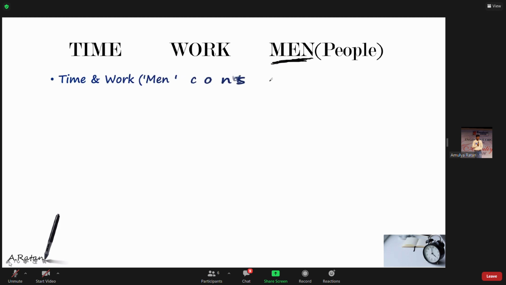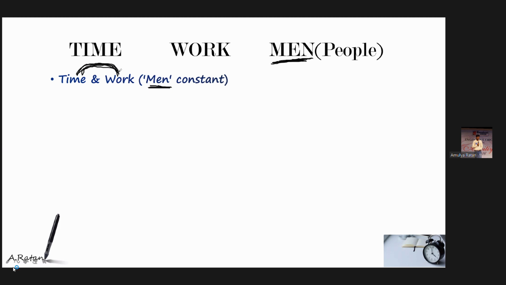If I say men are constant, people are constant, then are time and work in direct proportion or inverse proportion? People are constant. So is it direct or inverse? Sarath says inverse. Tejas says direct. Sisti says direct. Okay, I got it. So two people are saying inverse, two people are saying direct. Means it should be directly inverse, both the words should come.